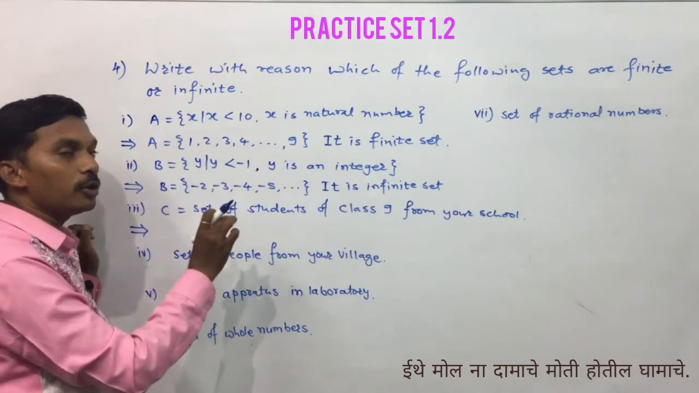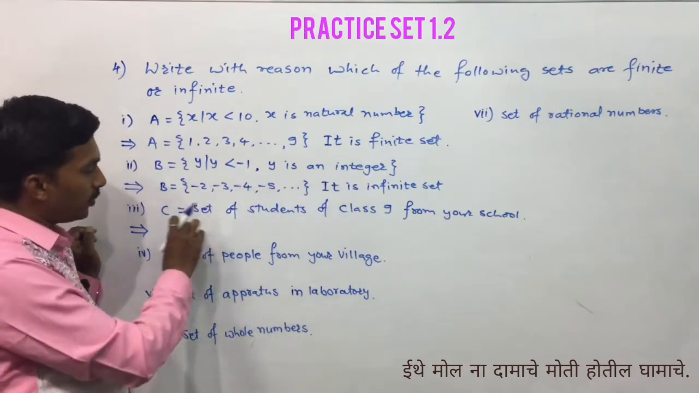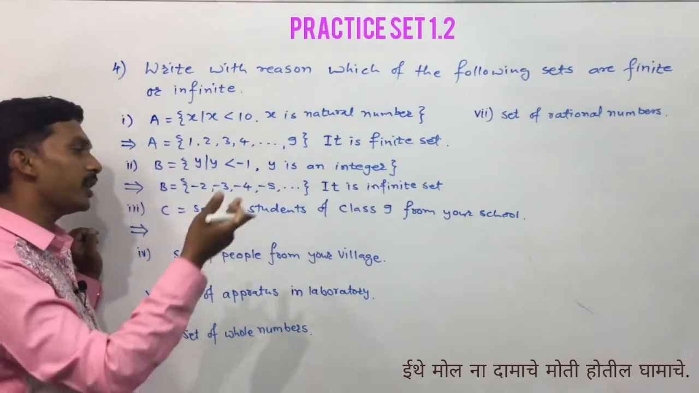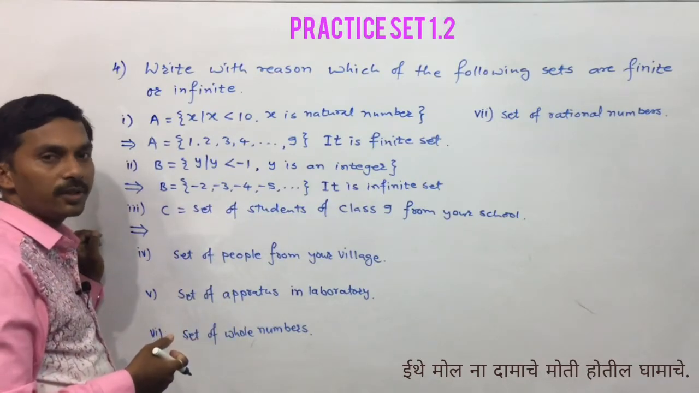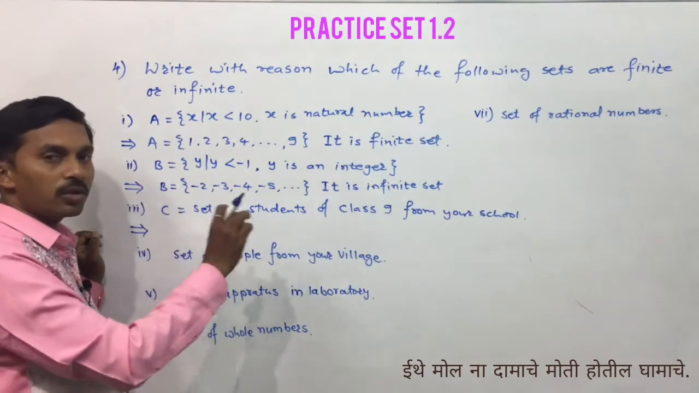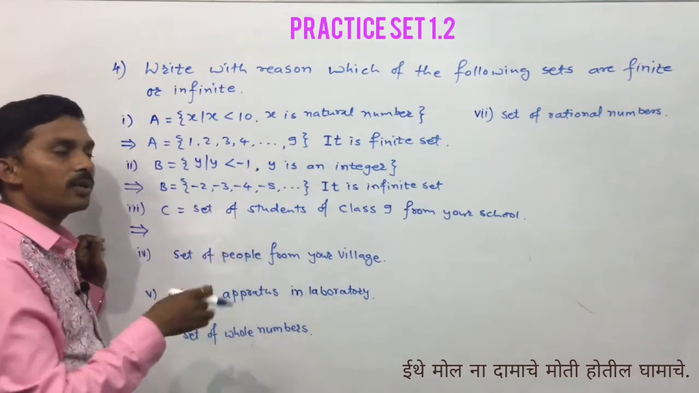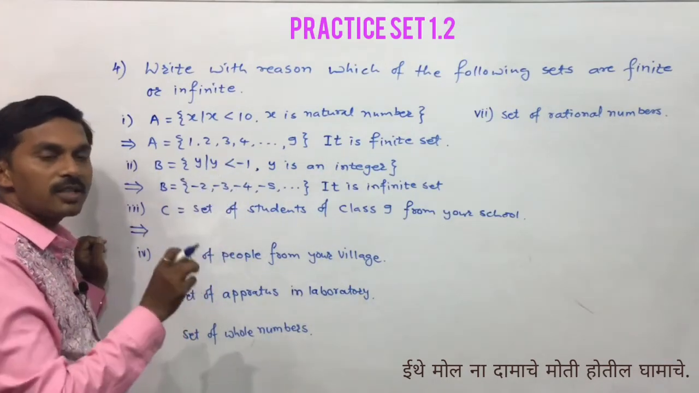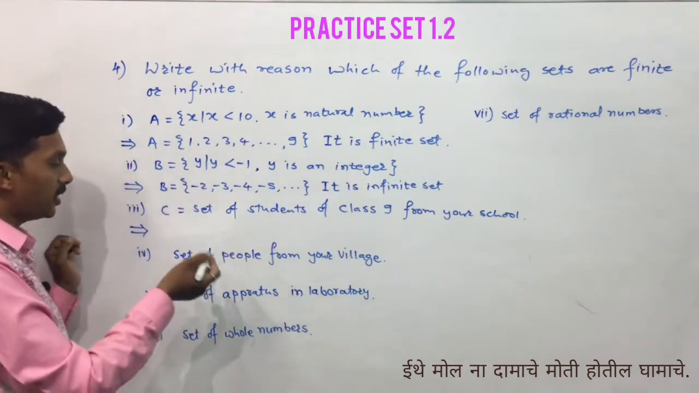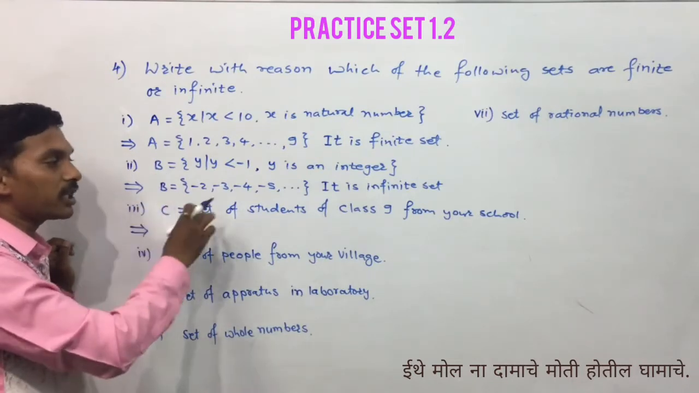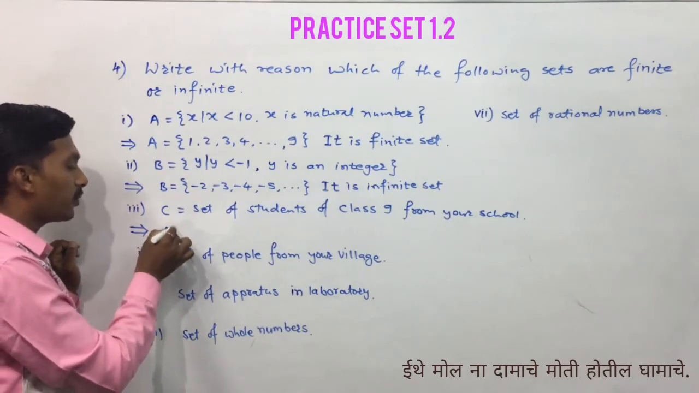But here we are unable to write the set by the listing method. We cannot make the list here, or you can take the attendance from your class teacher and make the list, but that is not convenient. So we are not going to write this set by the listing method, but we know that it is a finite set as there are finite students in our class. So here we will write the reason in words because we are unable to write the set by using the listing method.